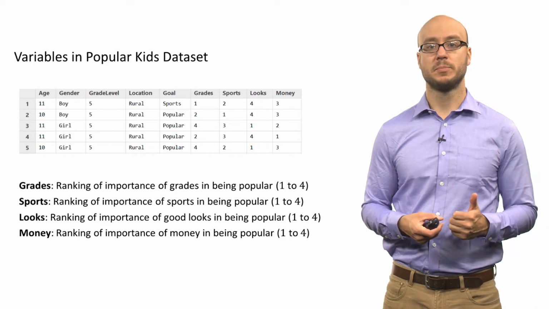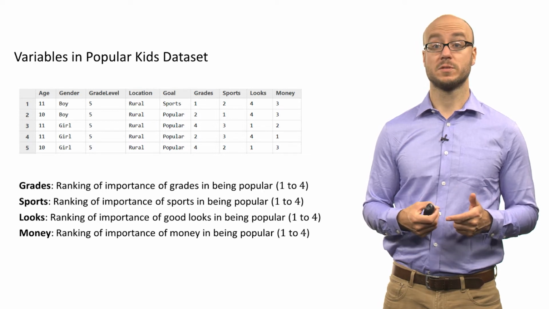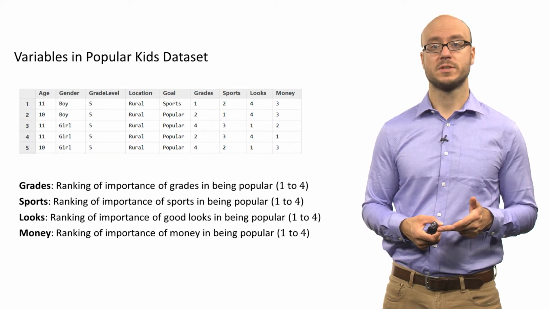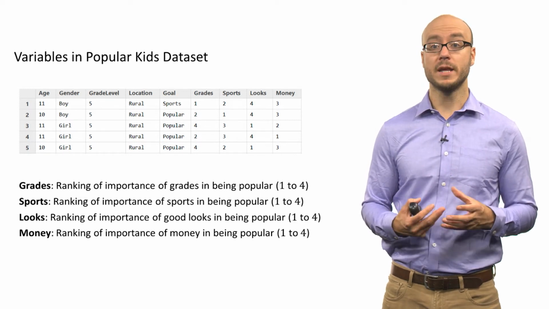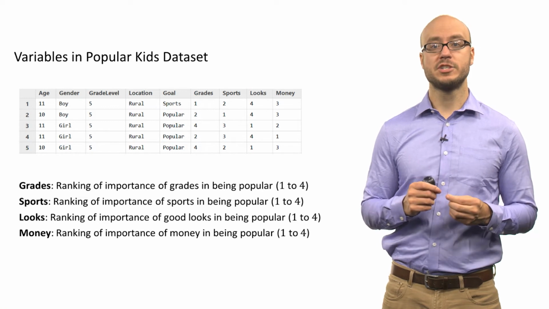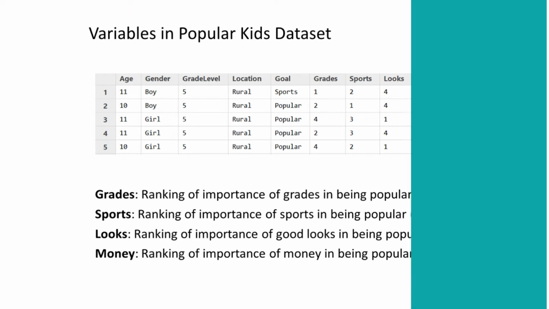So grades is simply a ranking of importance of grades and being popular. Sports is the ranking of the importance of sports. Looks is the importance of good looks or being pretty. And money is the ranking of importance of having money for being popular. And so each student, each row of this data set, ranks one of these variables as 1, another variable is 2, and another variable is 3, and another variable is 4. So each value for each of these variables is 1, 2, 3, or 4. So it's a numerical discrete variable, each one of those.